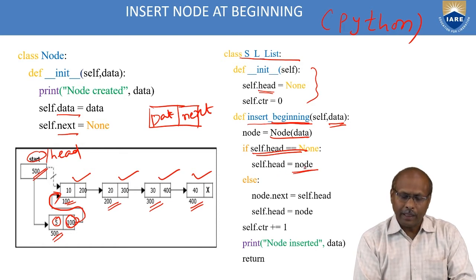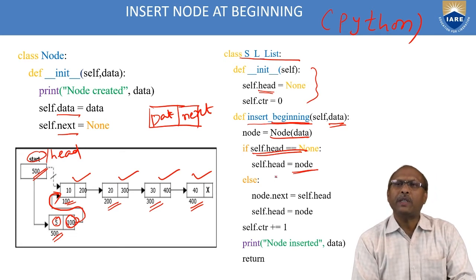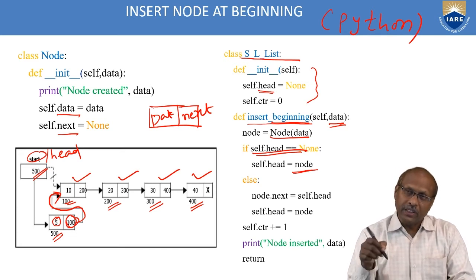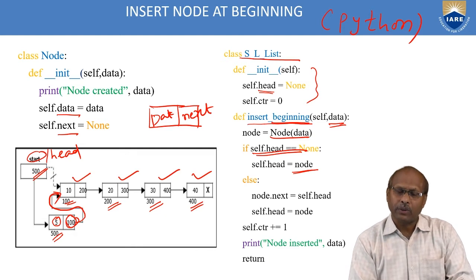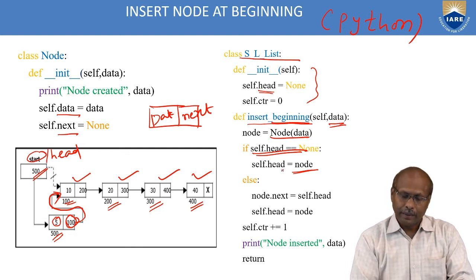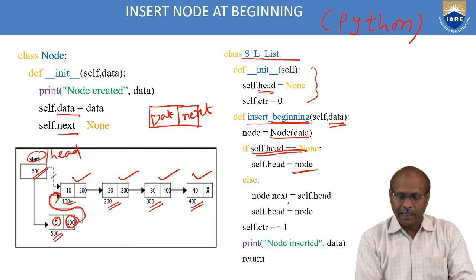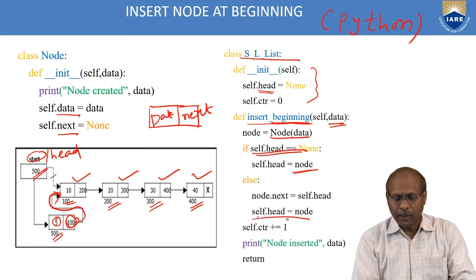If you write self.head = node, it is assigning the address of the node to the head. So it says that head is pointing to the first node. Else, if it is not the first time, second time onwards, then node.next = self.head. Automatically it is pointing to this. And self.head = node, so head is now pointing to this.